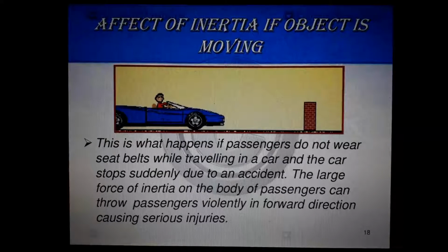And according to our size, big human beings will be thrown out with more power. Understand? And small human beings will be thrown out with less power. Understand? Anyway, during an accident, nobody will care about that. If it is a serious accident, everybody will be seriously injured. Okay? So it is safe to wear seat belts while traveling in a car. So that is the example for inertia or the first law of motion.